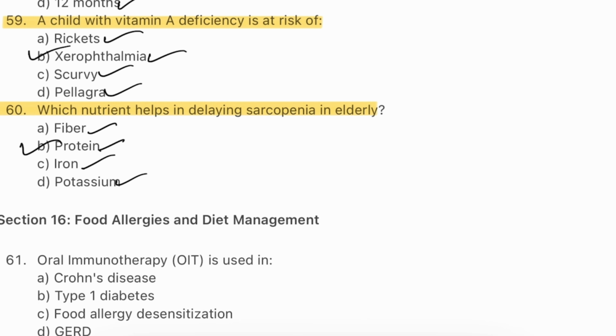Adequate protein intake, 1 gram to 1.2 gram per kg of body weight, slows muscle degeneration and supports synthesis. Combined with resistance exercises, protein preserves functionality and independence. Leucine-rich protein, for example whey, is especially beneficial.